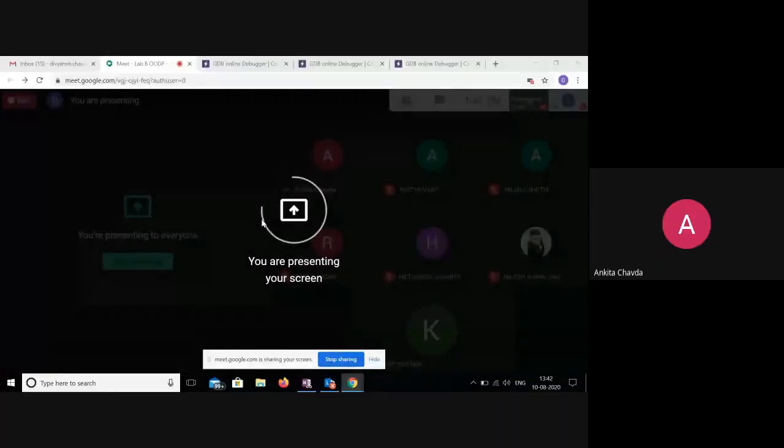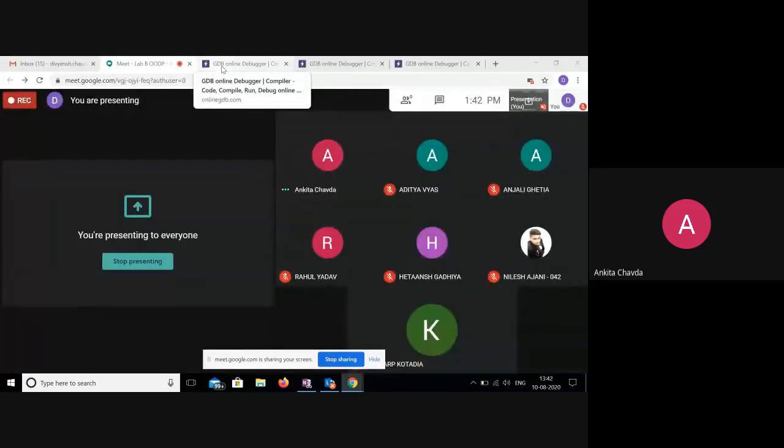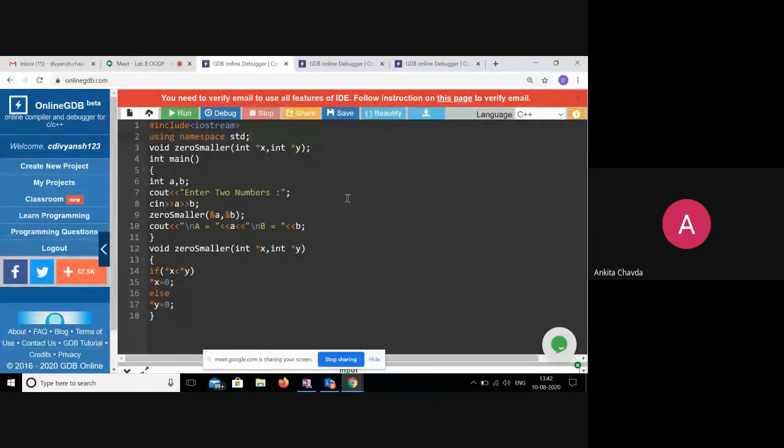Hello, Divyansh. Can you share your screen? Yes, share your screen quickly. After that, Hitansh, be ready. It won't take much time, right? Yes, Divyansh. Okay, the zero smaller program.